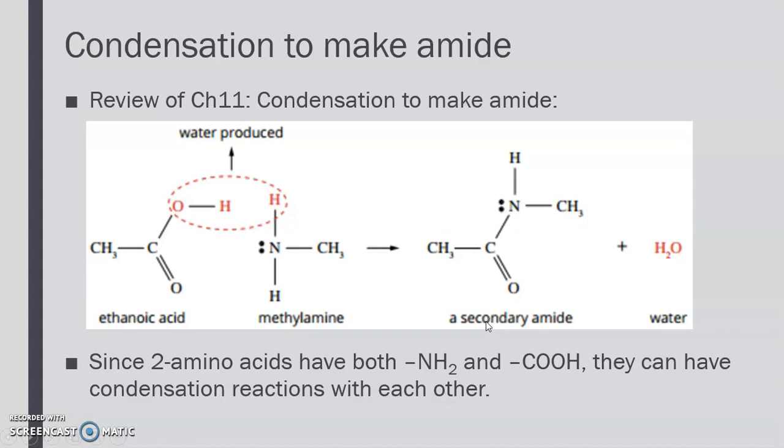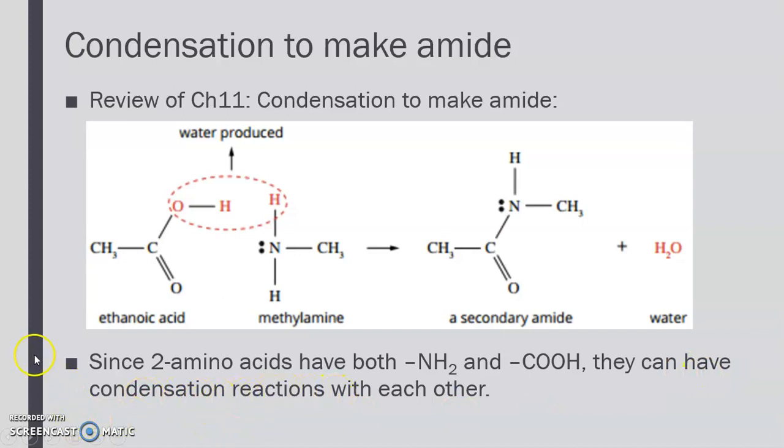Recall that we have learned about condensation reactions in previous sections, where a carboxylic acid and an amine can combine together, making water as a byproduct and forming a C-N bond, and therefore producing an amide. So it's a reaction between the carboxyl group and the amino functional group. Since all amino acids have both an amino functional group and a COOH group, they can have condensation